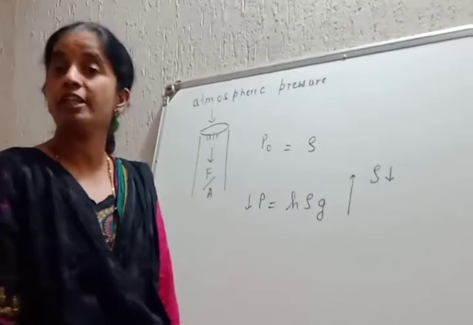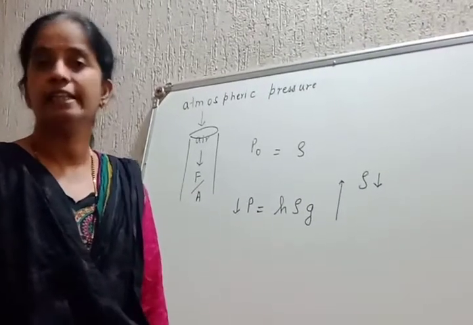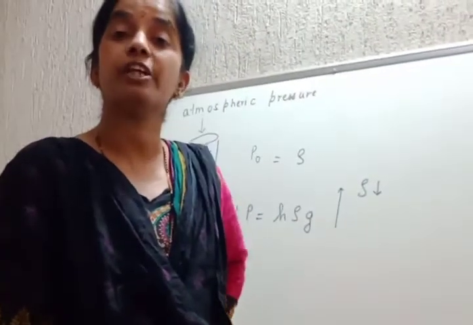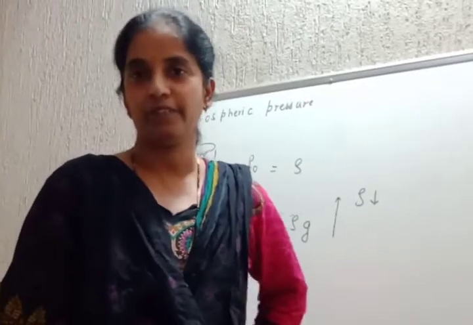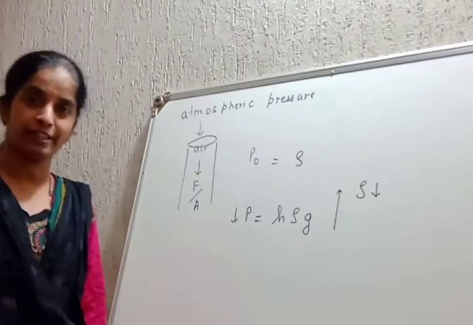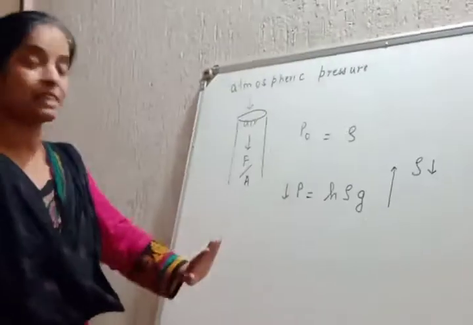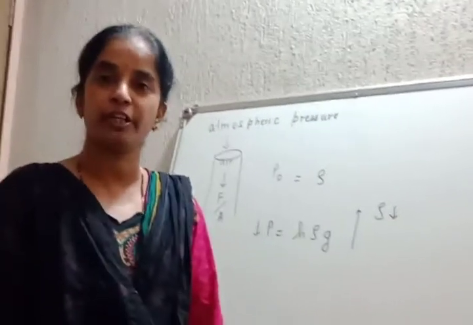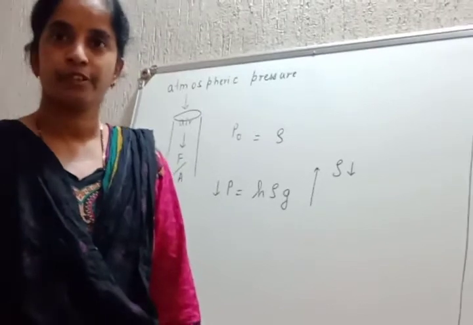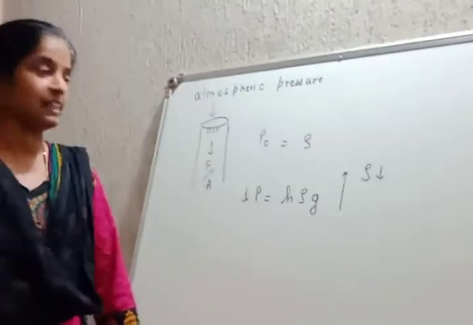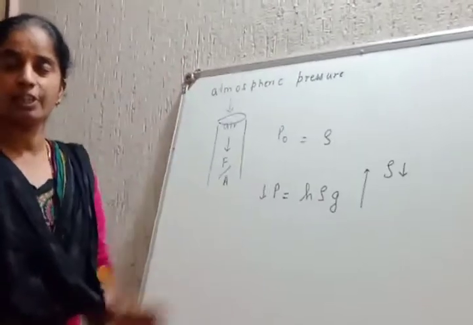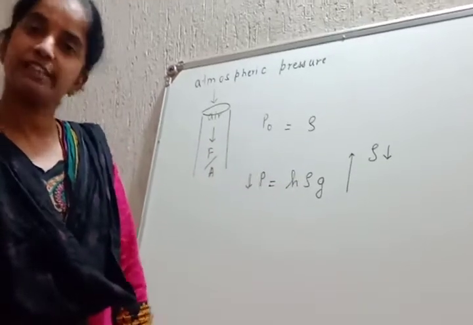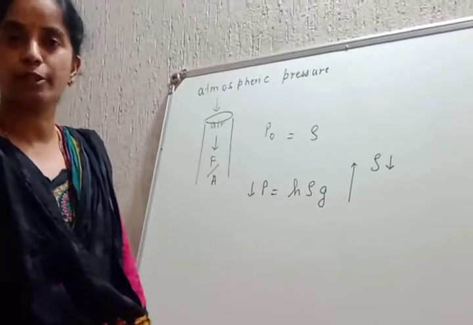The atmospheric pressure is regarded as maximum at the sea level. So where is the pressure maximum? The atmospheric pressure is maximum at the sea level. This is a very important part. And as we move upward and upward, the atmospheric pressure becomes lesser and lesser. That's it. Is it okay? That is the expression for pressure.